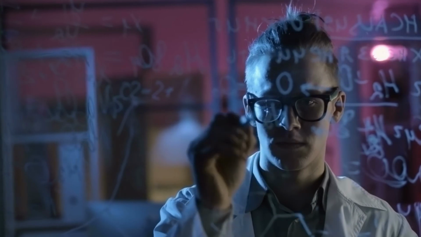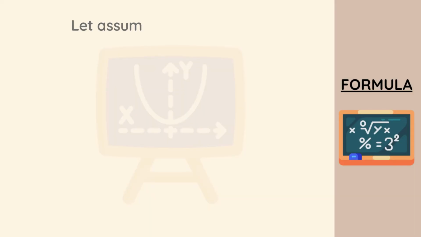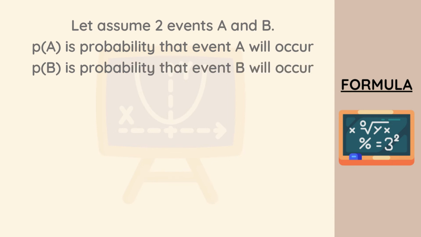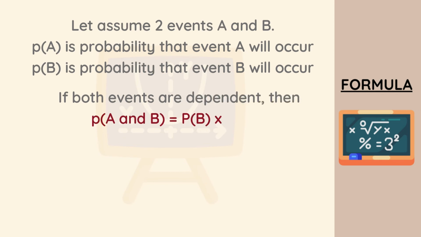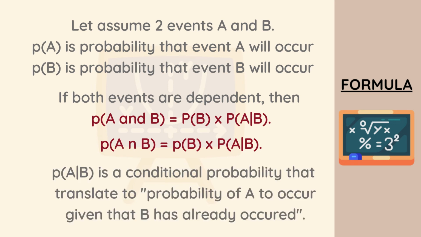So let's talk about the mathematics that we can use to guide the concept of dependent events. For dependent events, let's say we have two events, event A and event B, where P of A is the probability that event A is going to occur and P of B is the probability that event B is going to occur. If the two events are dependent on each other, then the probability of A and B is equal to the probability of B times the probability of A given B, or we can say the probability of A intersection B is equal to the probability of B times the probability of A given B, where the probability of A given B is known as conditional probability, that is, the probability that event A is going to occur given that event B has occurred.